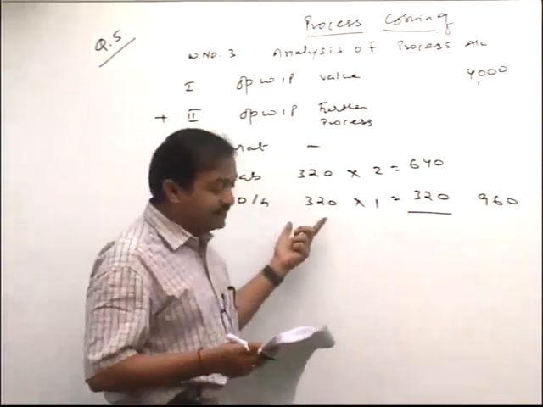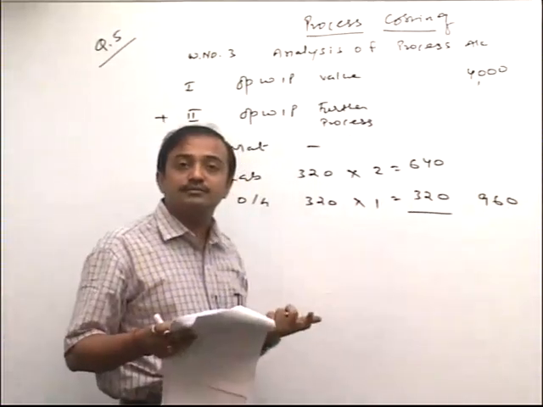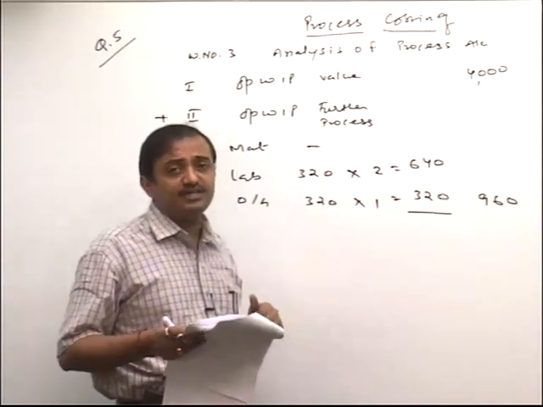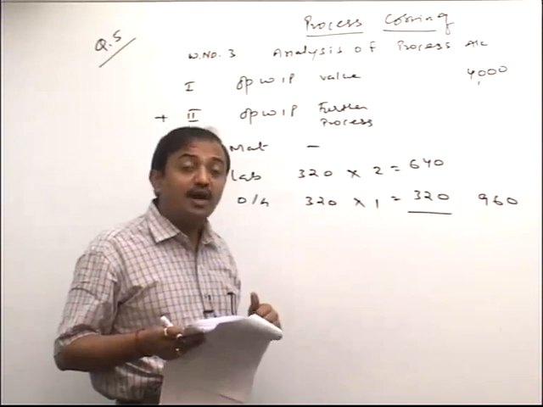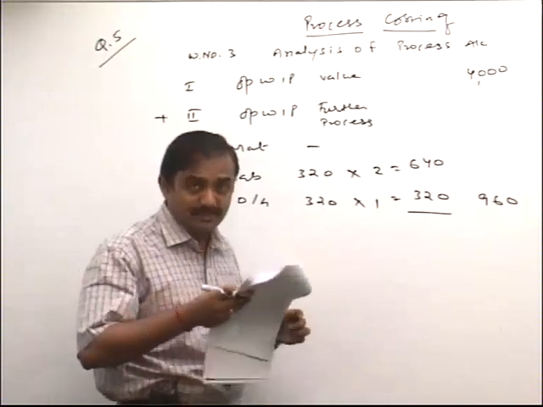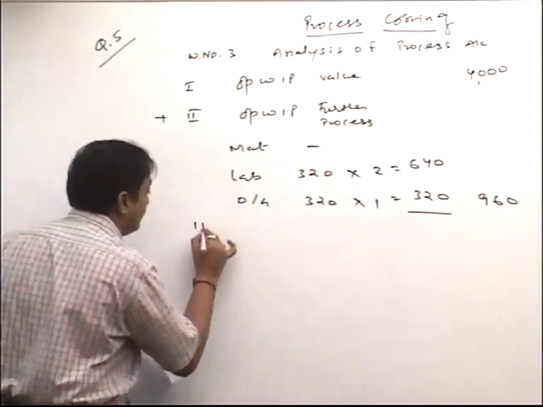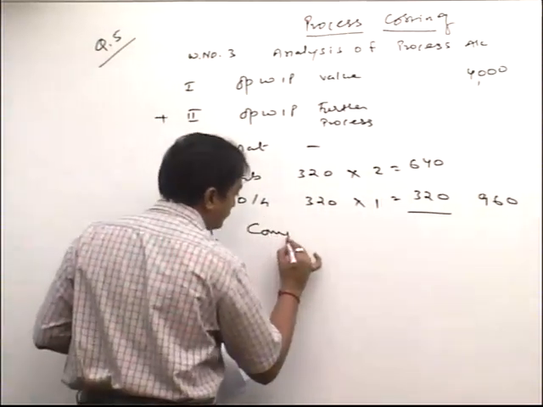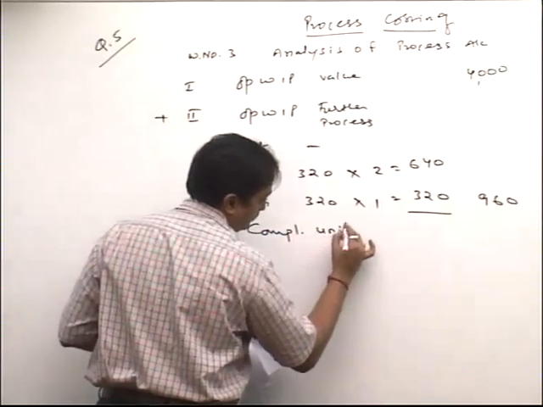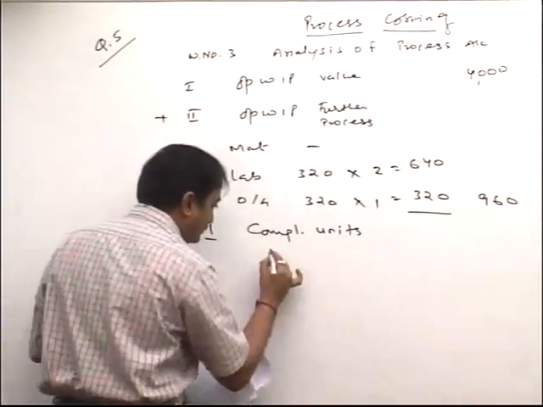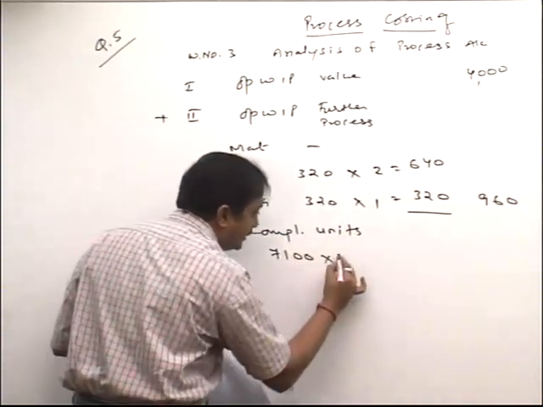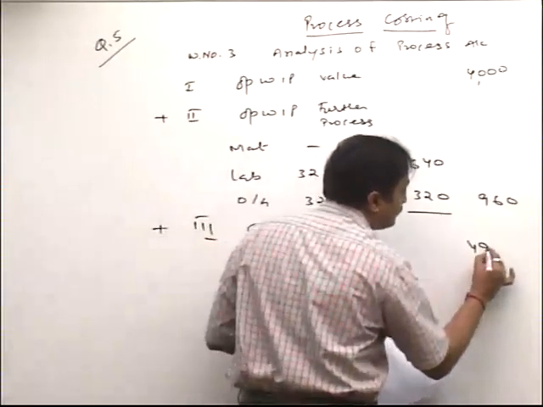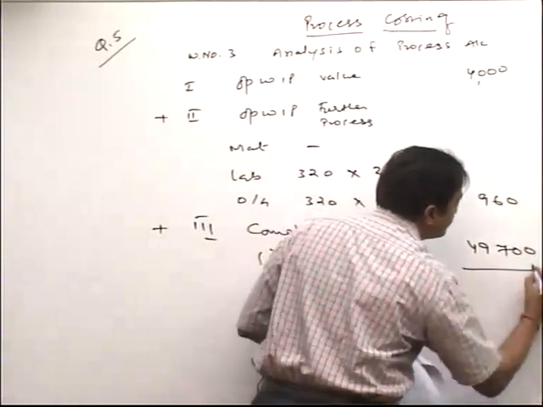So this is nothing but opening WIP value plus opening WIP further process. So I can say this is the cost of my opening WIP, 100% completed. Now in that, friends, we add completed units. How much, friends? 7,100. Please check part 3. $7,100 into 7 is 49,700.